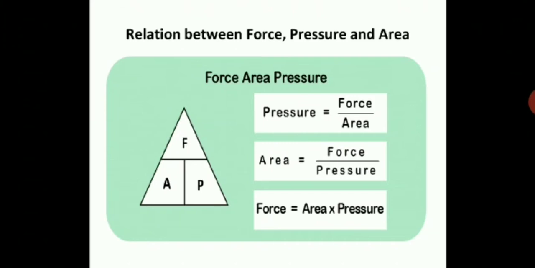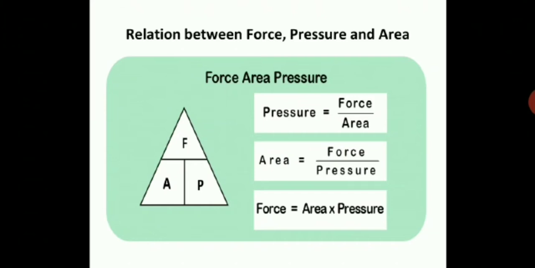Now please take down force, area, pressure. There are three entities related here. The formula says pressure is equal to force upon area, or area is equal to force upon pressure, or force is equal to area into pressure. All these three formulas are the same formula.